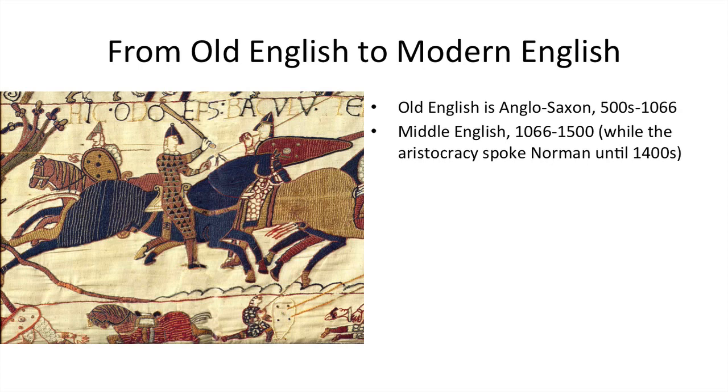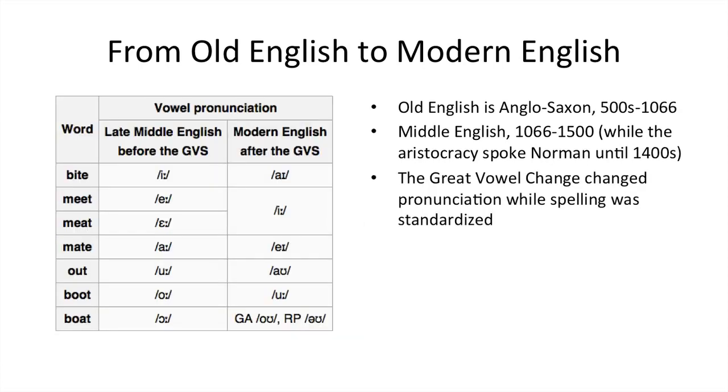changed over to English. The Great Vowel Shift is interesting because the pronunciation of words changed while spelling was already being standardized. And that's why many words in English are not pronounced the way you would logically think they would be pronounced based on how they are written.